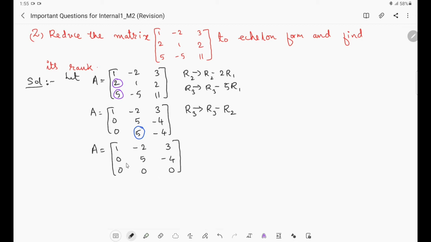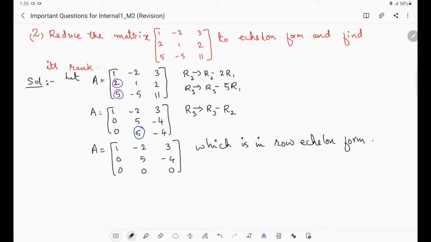Because if any zero row is there, that should be in the bottom. The zero row is in the bottom, and when you move from top to bottom, the number of zeros is increasing. So what we can say is that it is in row echelon form. So the matrix is reduced to row echelon form.